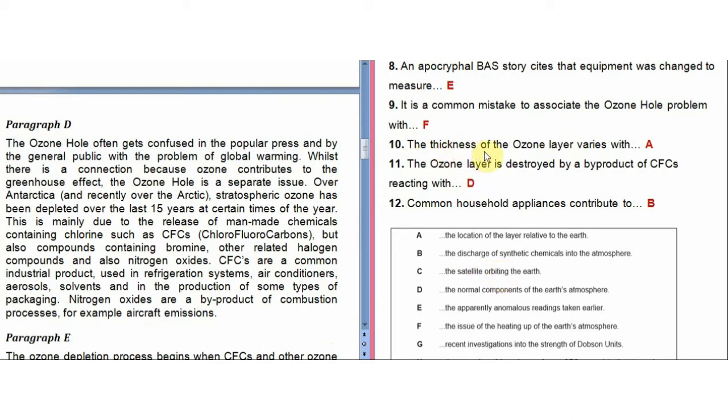The thickness of the ozone layer varies with the location of the layer relative to the earth. So whether the ozone layer would be thick or thin, it depends on the location of the layer relative to the earth. Okay, let's see where it is.